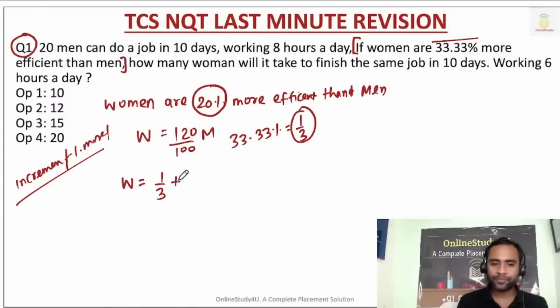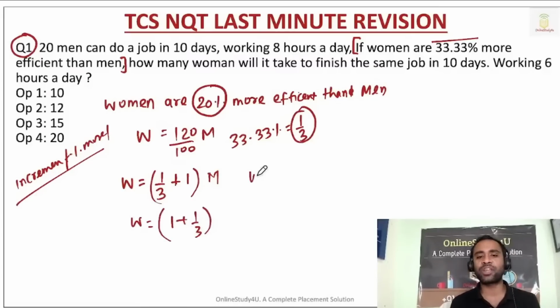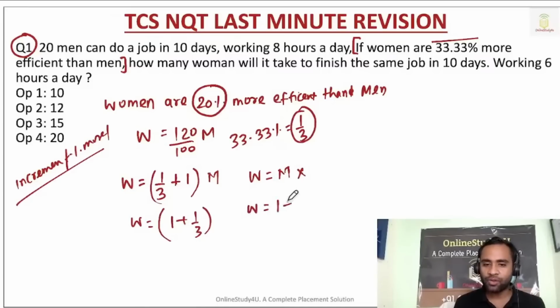So it is 1 by 3 more than the men, or you can also write it like this. Women are not equal to men, please try to understand. Women are 33.33% more than men. So this is how we have to write.